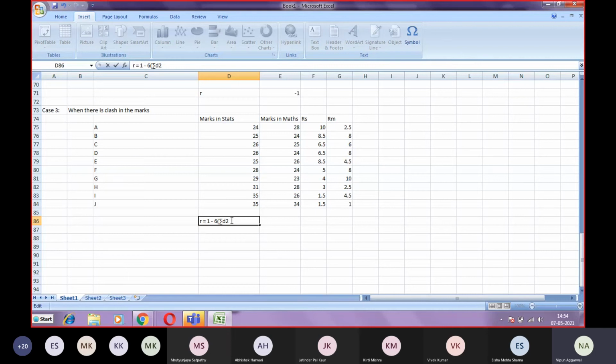Up to here it is the same. Then this factor must be added to this.